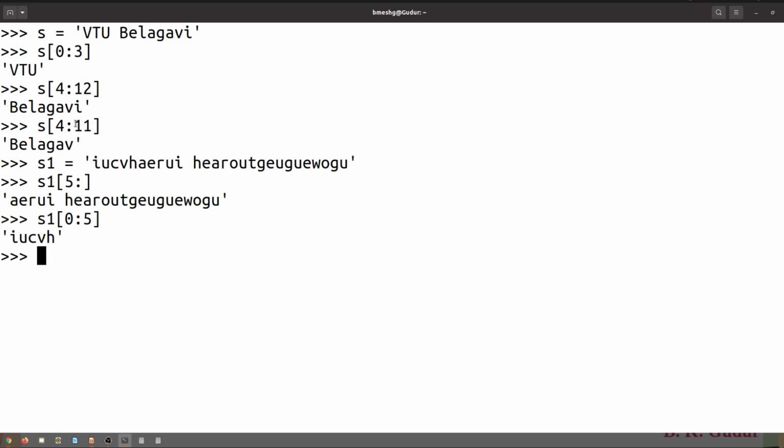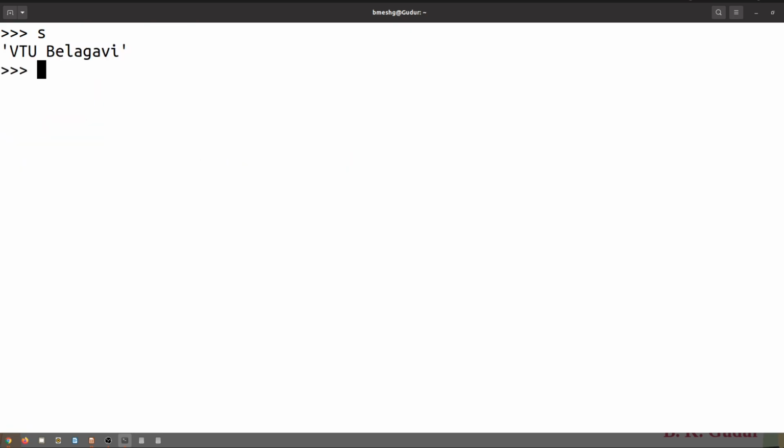Meaning the character whose index is 11, it will not print that. In that case, one thing is sure, whatever the index will be written here, the second index should be greater than the first. If both are equal, or the first index is greater than the second index, then we will get an empty string. It is something like this. If we print s, it is VTU Belagavi. Okay, so I want to print from, for example, 4 to 4.